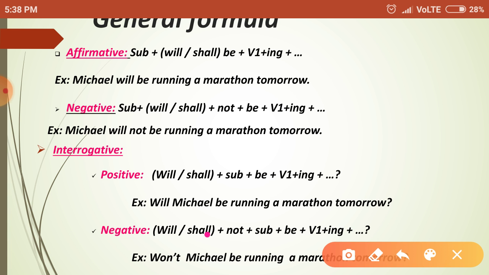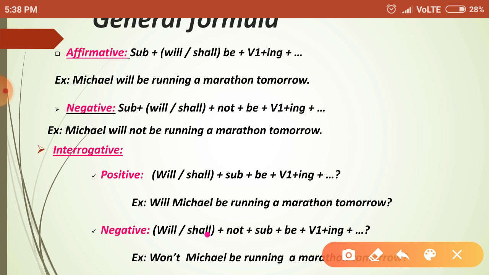When the subject is you, they, he, she, it, the be form verb is will be. Then not plus be. First is subject, then will or shall, not, be, verb 1, then ing, then remaining part of the sentence. Interrogative, it may ask both positive and negative type of questions.